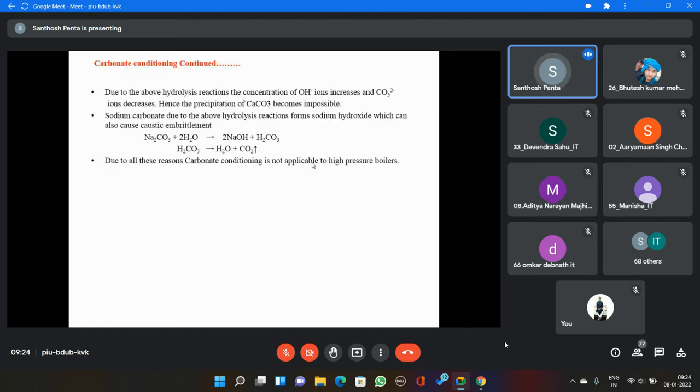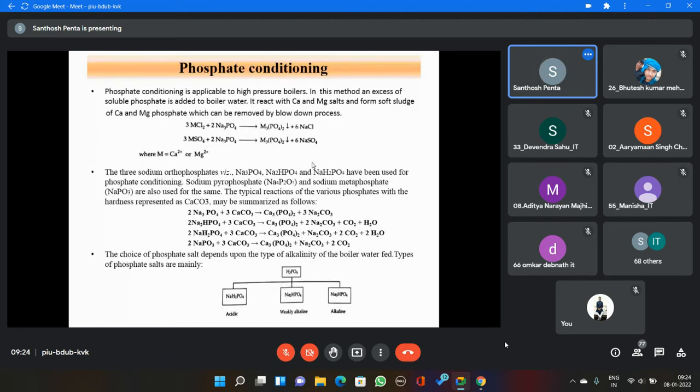Next, what is phosphate conditioning? Here we add sodium phosphate. What is the formula of sodium phosphate? Na3PO4. The metals present in the water sample react with the sodium phosphate and are converted into the corresponding metal phosphates. Those metal phosphates are precipitates, so once they are converted into precipitates, you can remove them by using the blowdown operation.